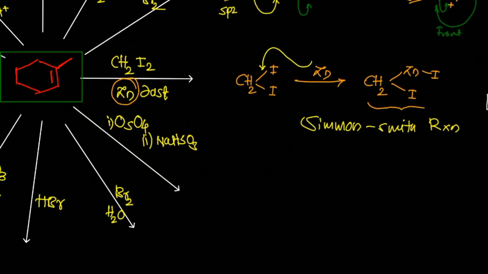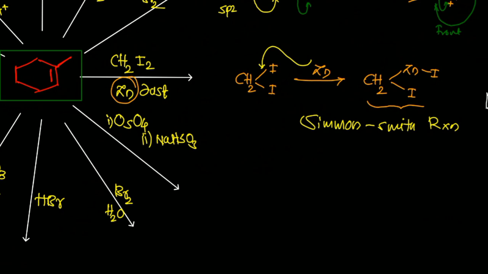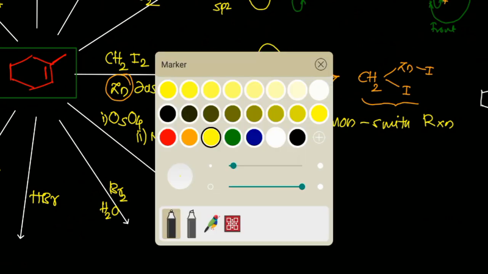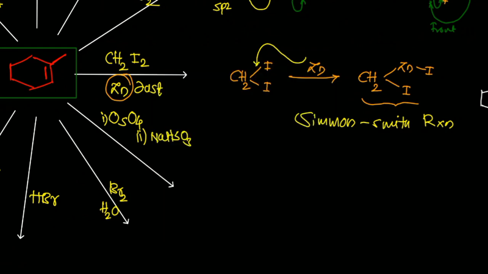Now let us see another reaction where OsO4 and sodium bisulphite, NaHSO3, is given. What will happen to that OsO4? A very well known transformation, particularly. Look at this one, when olefins are reacted with osmium tetroxide, osmium tetroxide is the reagent that will be used particularly for the dihydroxylation. For what? The syn dihydroxylation. So you must remember this, syn dihydroxylation.